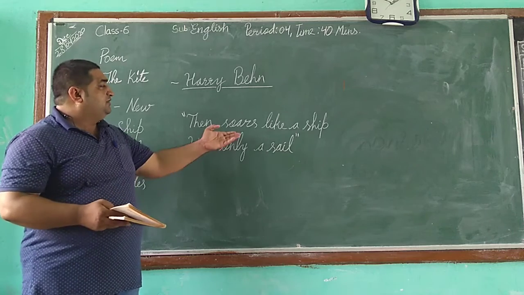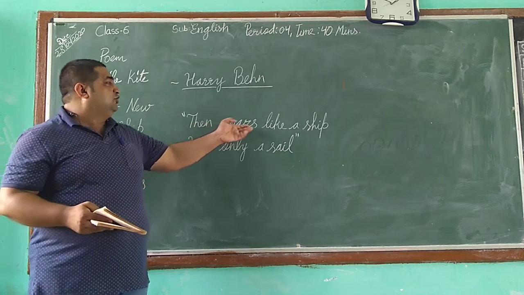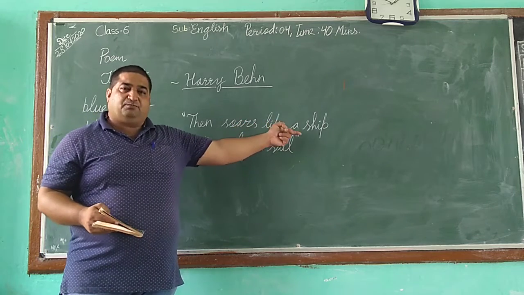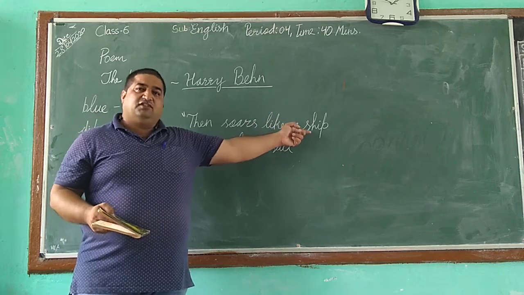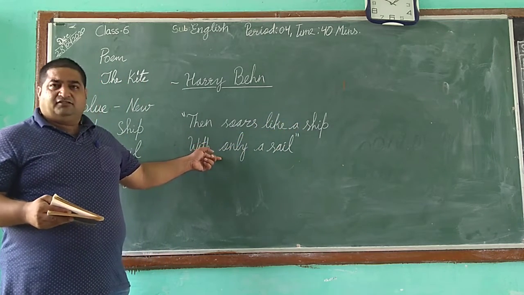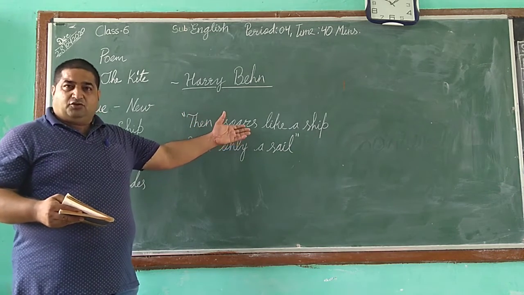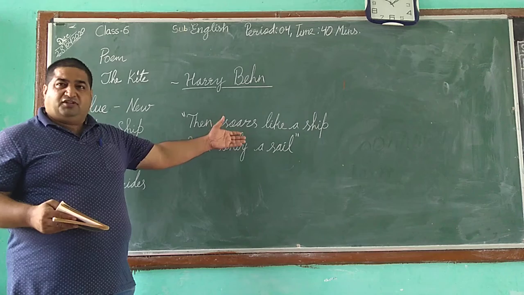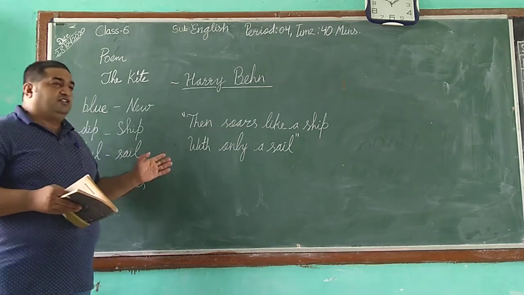So this poem has the use of simile in these two lines that show like a ship, like a ship. Here we compare the soaring of the kite and the soaring of the ship on the tides and having sails. We compare both of them and we use the simile to show it, and it also increases the beauty and nature of the poem. So this poem has so many new words also.